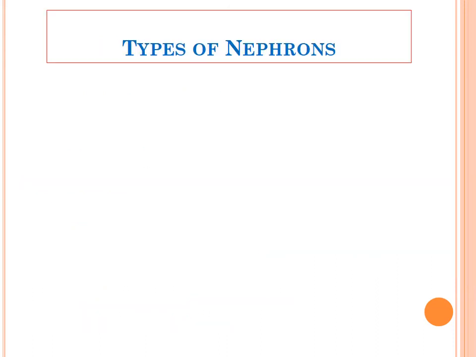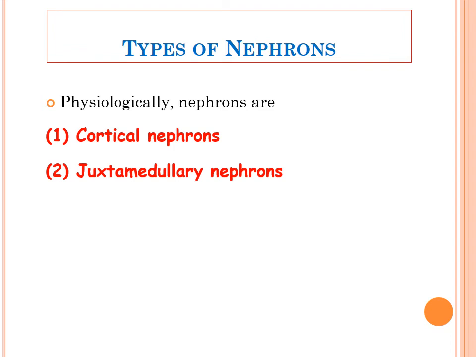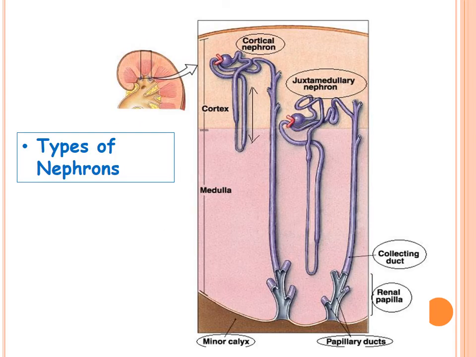Now broadly, there are two types of nephron found in the kidney. One is the cortical nephron and the second is the juxtamedullary nephron. The cortical and juxtamedullary nephrons are so named because of their location, and also depending on their function. Look here, this is the cortical portion of the kidney and this is the medullary portion, the inner medulla and outer thin cortex.